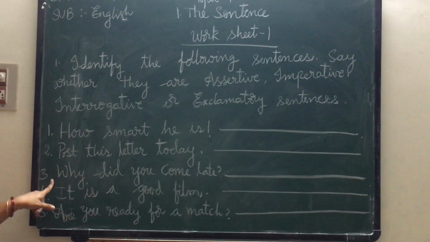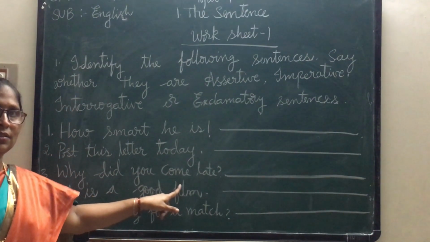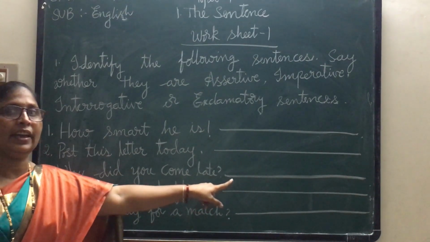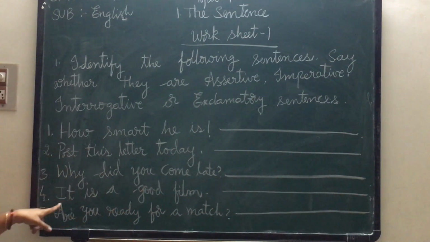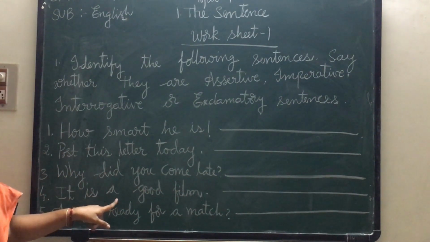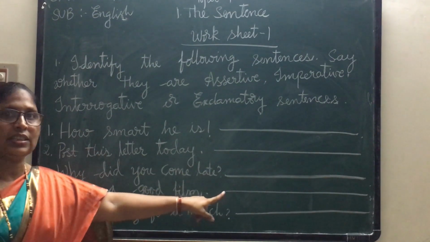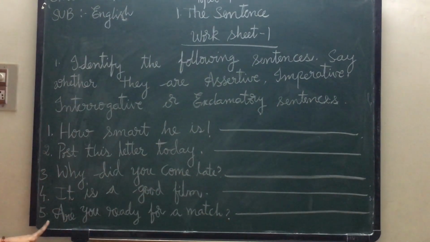And next, see the third one: Why did you come late? See, what is the punctuation mark at the end? And then write the sentence. Next, what is the fourth one? It is a good film. See, the punctuation mark is a full stop. What kind of sentence is this? You have to write. Next, note down the fifth one.